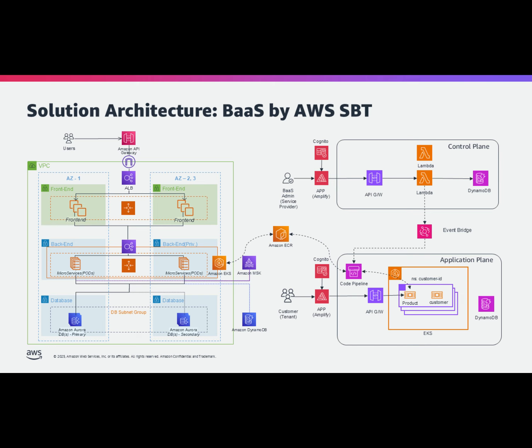This architecture clearly separates into a control plane, where service providers manage and control banking services, and an application plane, where customers access and utilize banking experiences. This structure achieves both scalability and cost efficiency while providing service providers with an effective management environment and customers with a seamless banking experience.